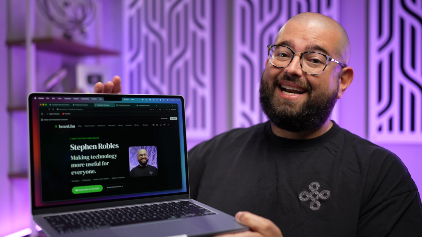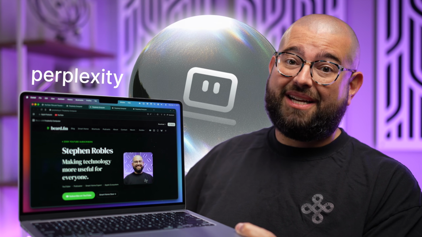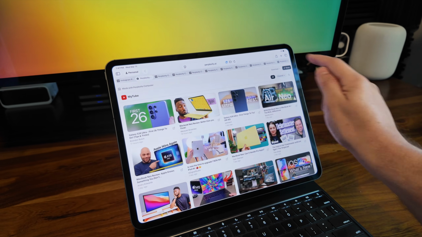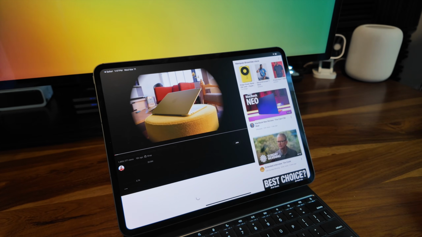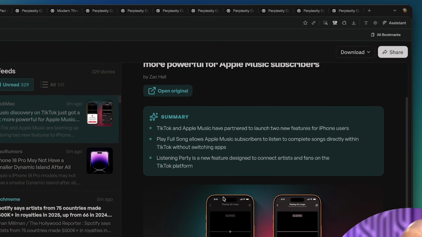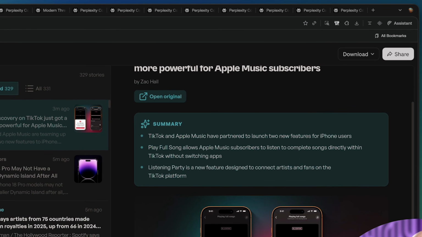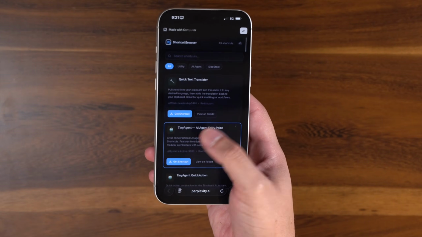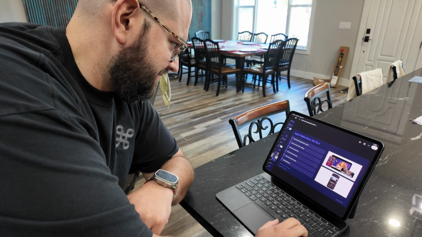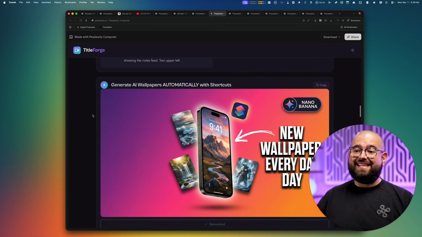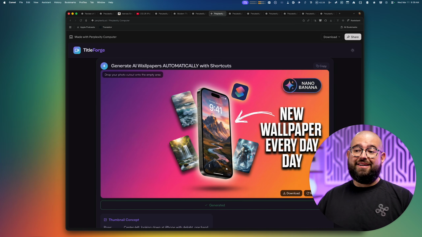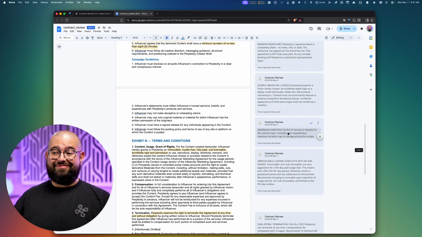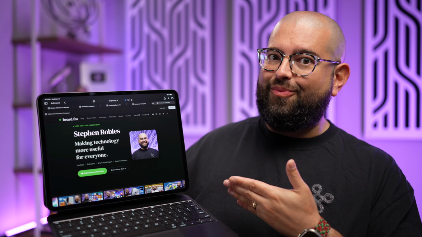Co-work is over. Just let AI do all the work for you, like with Perplexity Computer. From my iPad, I built a personal YouTube that only shows me the channels that I want to follow. A full-featured RSS reader that also summarizes every article. A Reddit scraper that shows me the latest links shared in our shortcuts. And Perplexity Computer can create presentations, a title and thumbnail generator tool based on a transcript, comment on Google Docs like a contract. Oh, and it can rebuild your entire website in minutes.